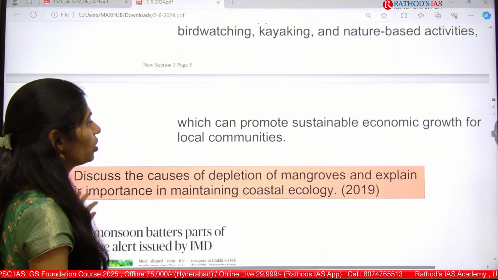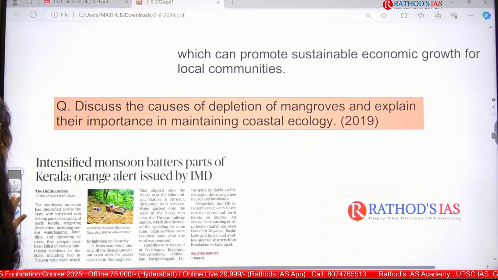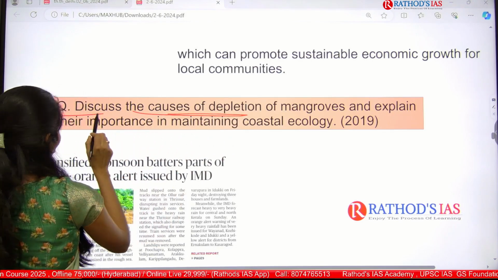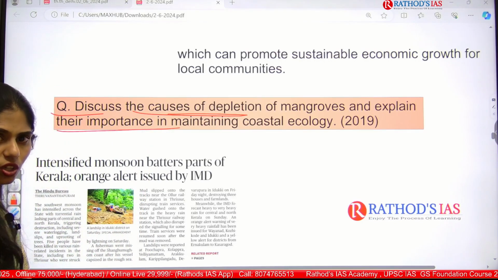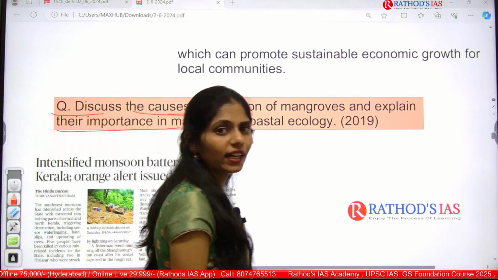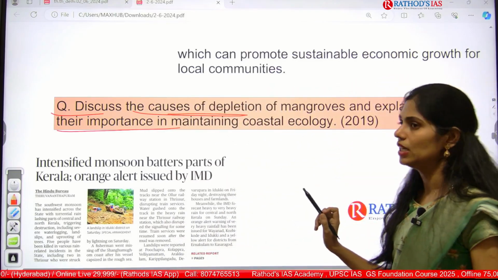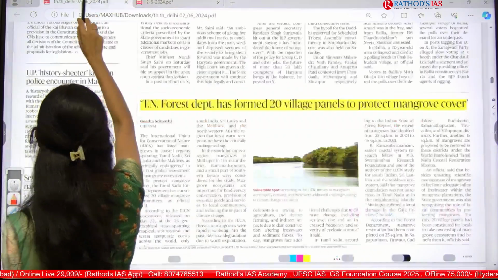And now I want to give you one mains question, so students, try to write an answer for this. The question is: discuss the causes of depletion of mangroves and explain their importance in maintaining coastal ecology. Try to write an answer for this question, don't forget. And now let us see the next important topic. So let us go back to our Hindu.